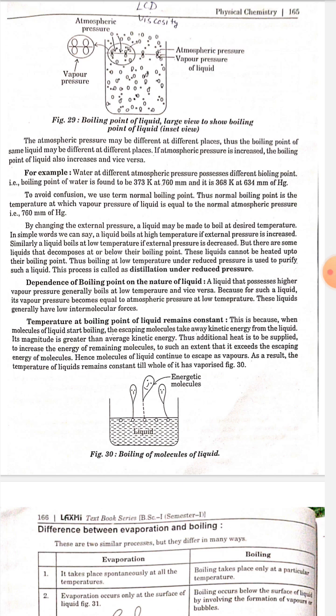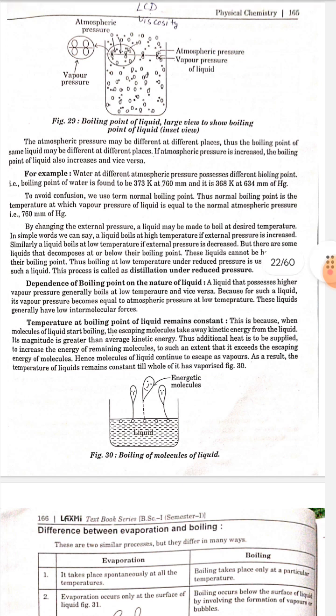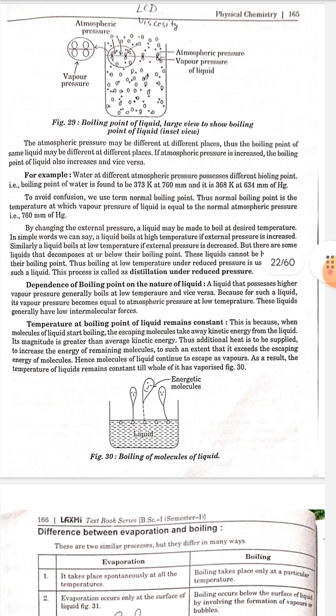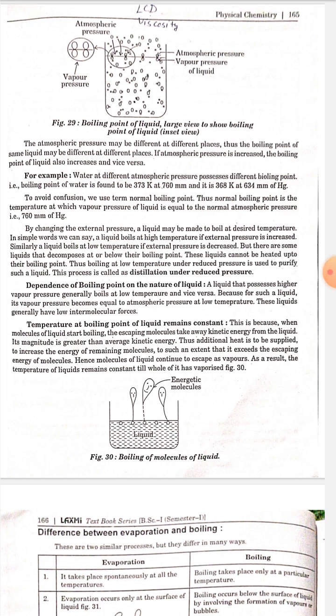That is, the boiling point of water is found to be 373 Kelvin at 760 mm and it is 368 Kelvin at 634 mm of Hg. To avoid confusion, we use the term normal boiling point. Thus, normal boiling point is the temperature at which the vapor pressure of a liquid is equal to normal atmospheric pressure, that is 760 mm of mercury.